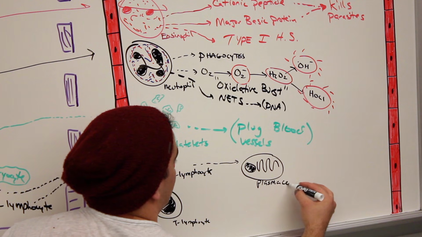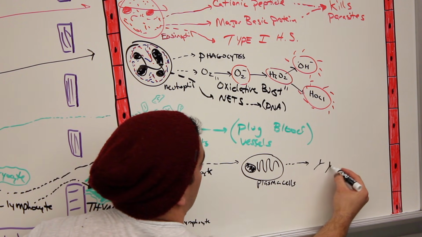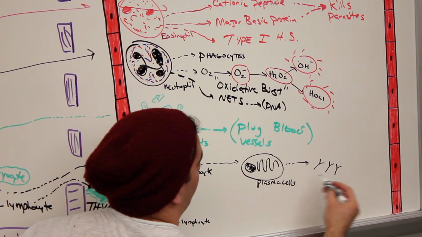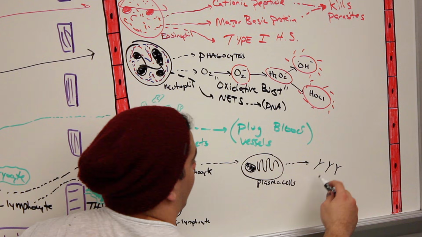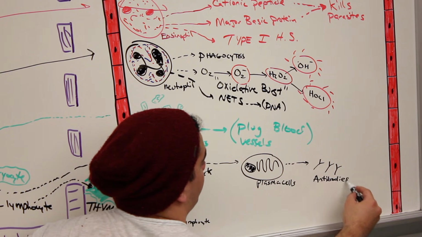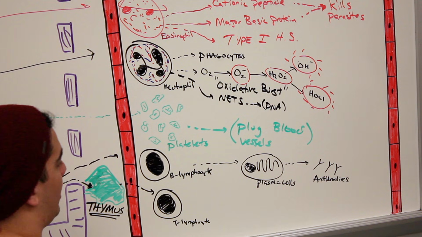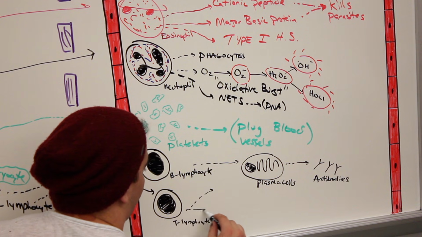And these plasma cells can secrete antibodies, or gamma globulins, to fight off certain types of foreign pathogens. That's the function of the B lymphocytes for right now. There's obviously more that we could do, but this is the simplest form of it.